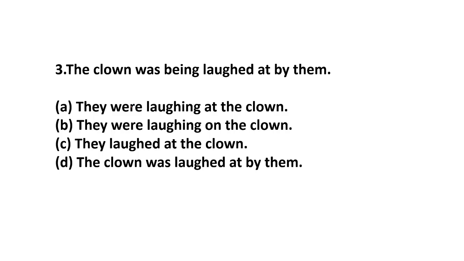Now this is was being. You see here, the subject is the receiver of the action. The clown was being, the clown is not doing any action. So this is in passive voice. So just now we learned that in the passive voice of past continuous tense, there is was, were, plus being, plus V3, plus by, plus them.